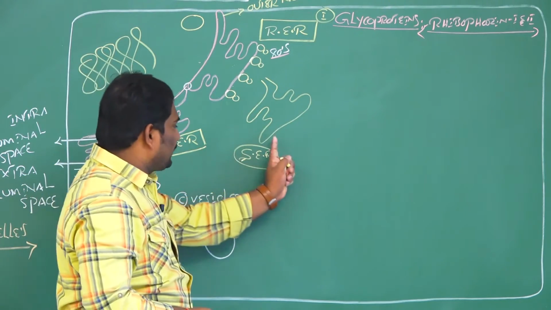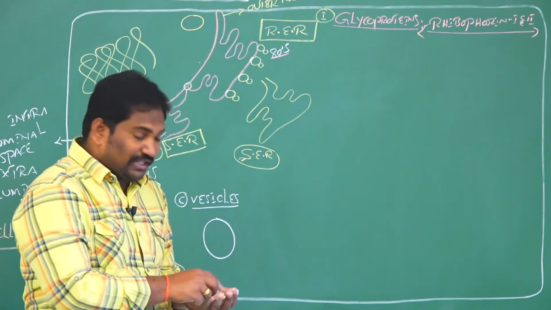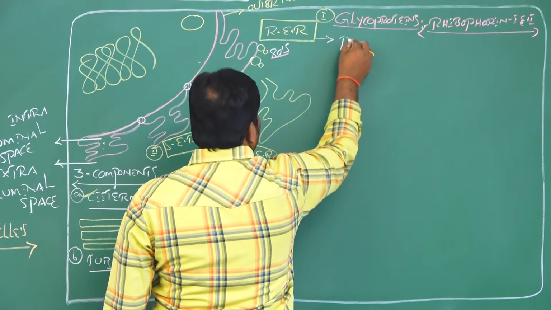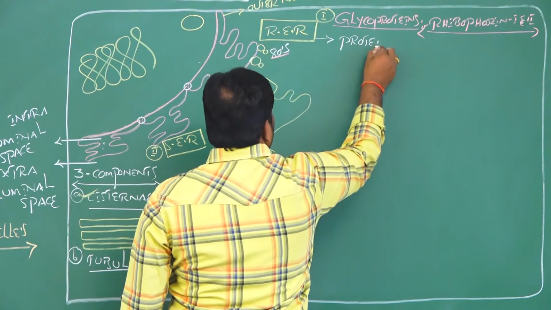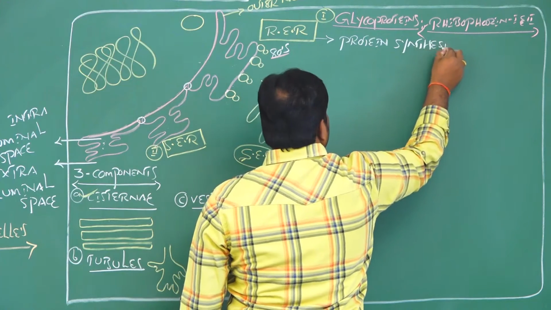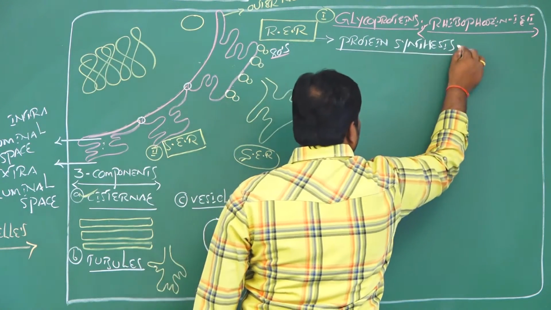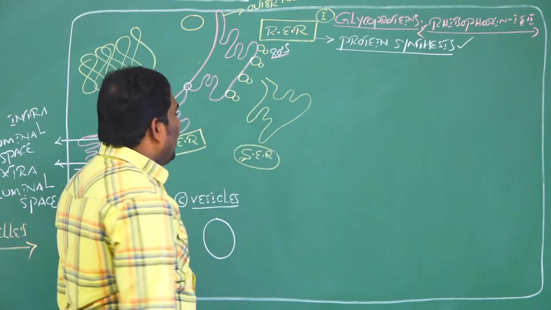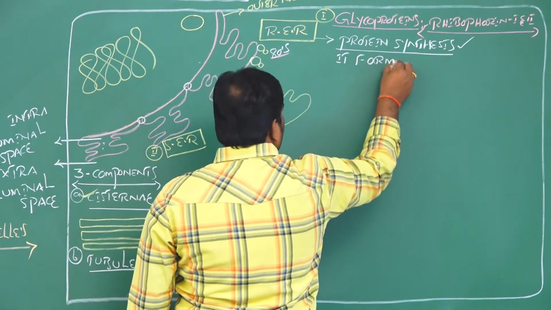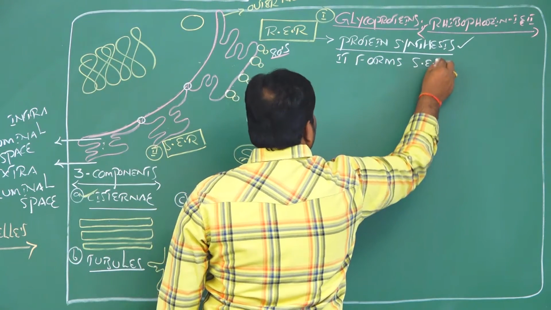The main function of the rough endoplasmic reticulum is protein synthesis, because its surface has ribosomes, and it forms the smooth endoplasmic reticulum.